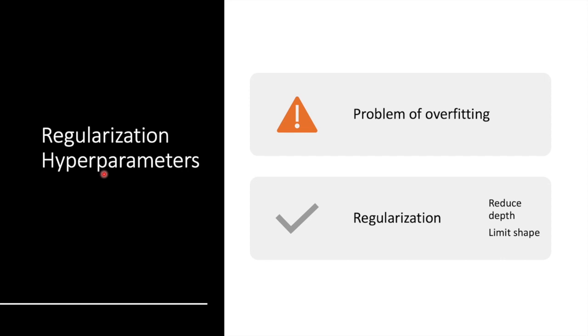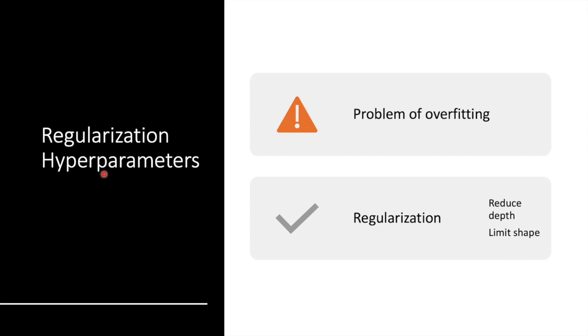Such a model is often called a non-parametric model, not because it doesn't have any parameters, it often has a lot, but because the number of parameters is not determined prior to training, so the model structure is free to stick closely to the data. In contrast, a parametric model, such as a linear model, has a predetermined number of parameters, so its degree of freedom is limited, and that reduces the risk of overfitting, but at the same time, it increases the risk of underfitting, and this is also something that we're going to discuss later.